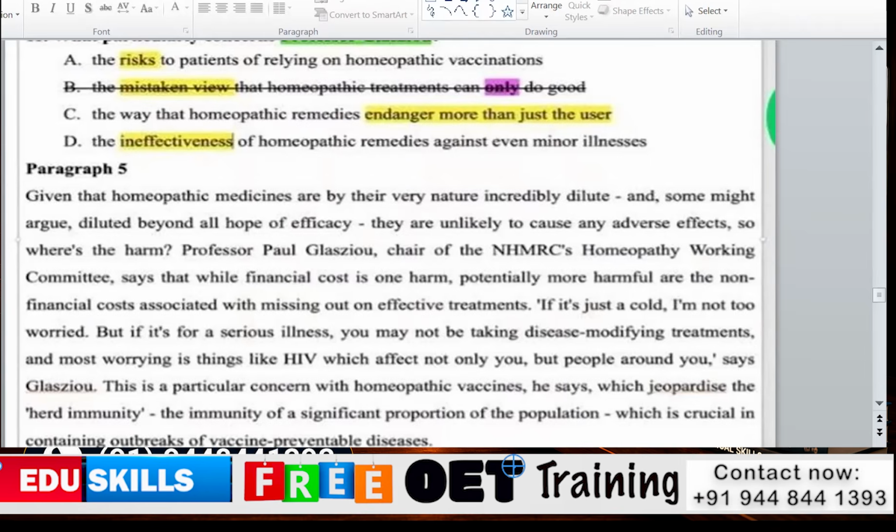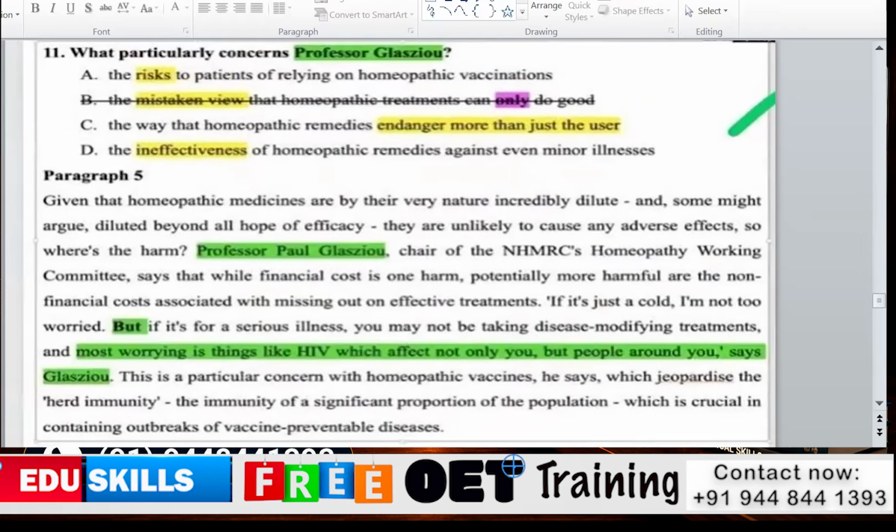So if the same names are there, we can go for the second name. If it is mentioned, Glasziou says, we can read the sentence before it. Our contrast word is also already there. We can finalize after the contrast word. We are getting our answer according to our strategy, right? So I can read: most worrying thing is HIV which affects not only you but people around you, says Glasziou. That is our answer, option C, saying the way that homeopathic remedies endanger more than just the user.